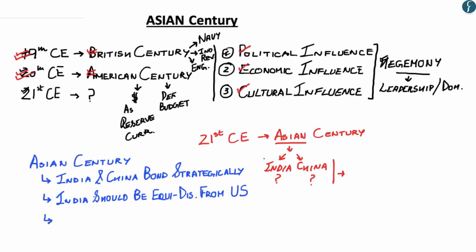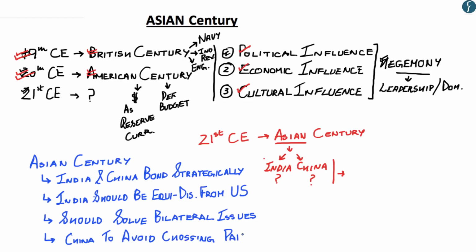The third point that the author makes is that India and China should solve their bilateral issues. According to the author, India and China should follow a give and take model and should solve their bilateral issues while still maintaining their national interests. And the fourth point that the author makes is that China should not influence its relation with India with regards to Pakistan, wherein China should drop its objection to the Maulana Masood issue in the United Nations Security Council and similarly understand India's problem with the recent China-Pakistan economic corridor. Now hopefully you understand all these four points that the author has made as to how India and China can cooperate to make the 21st century an Asian century.